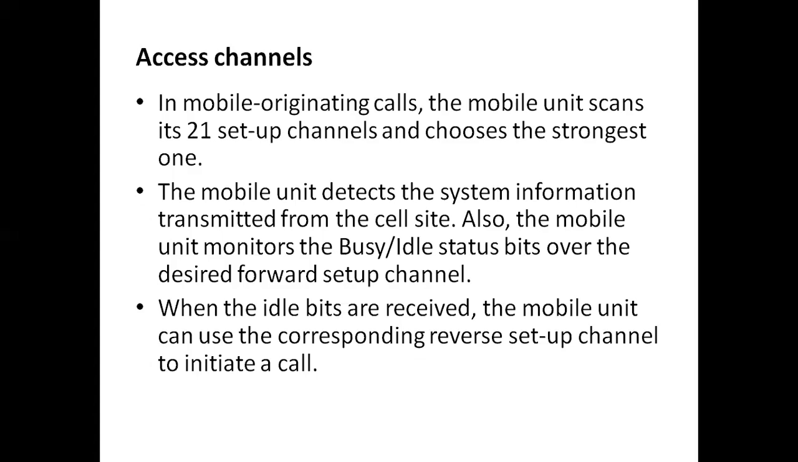Already I said the reverse setup channel is used for the mobile transmitter, that means it is transmitted from the mobile unit to the cell site. So whenever the strongest setup channel is assigned to the mobile unit, the mobile unit gets the signaling from the cell site, and it uses the reverse setup channel to make a call. Forward setup channel is from cell site to the mobile unit. It should be remembered: forward channel is from cell site to mobile unit, reverse setup channel from mobile unit to the cell site.